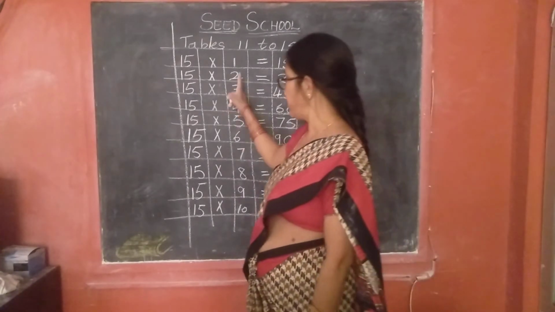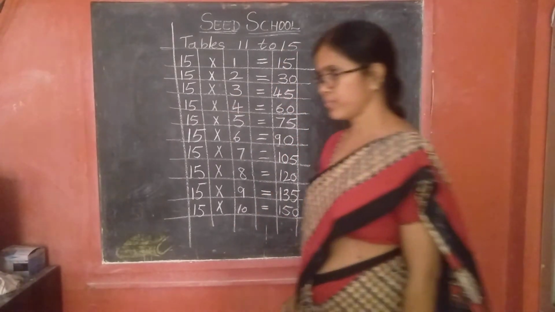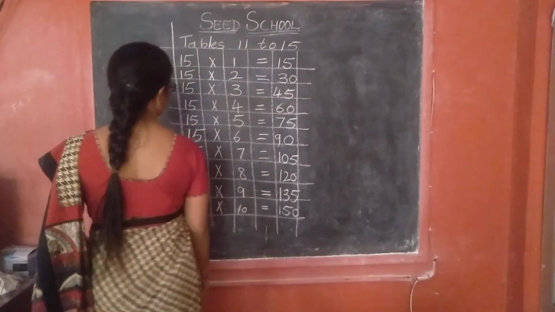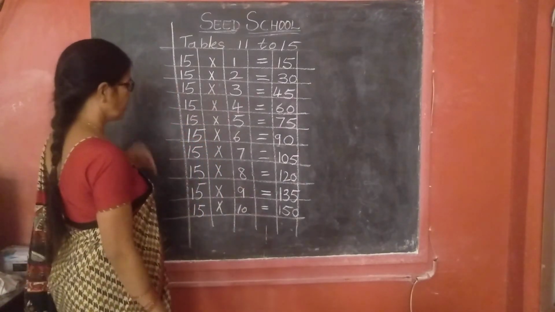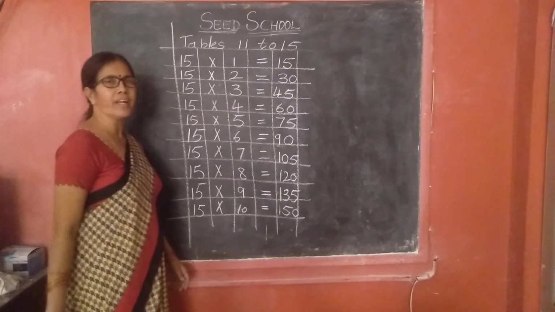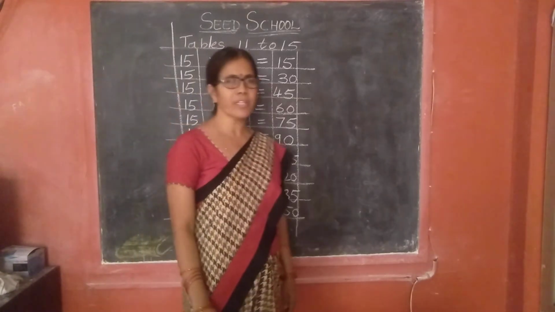Come on, write as fast as you can. Yes, finish, children. We have to practice orally.